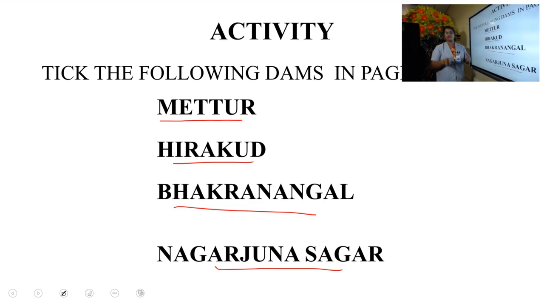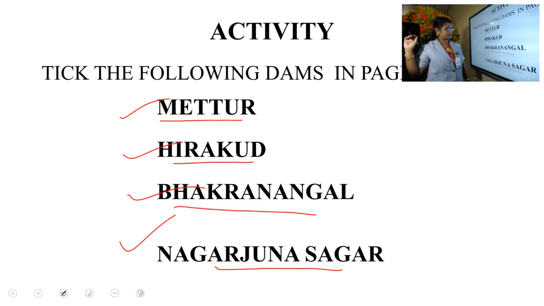Once again I am repeating. Take page number 158. In that page there is a map with so many dams and rivers. You have to just mark 4 multi-purpose projects. They are Mettur, Hirakud, Bhakra Nangal and Nagarjuna Sagar. Just tick, okay? Is it clear, children?